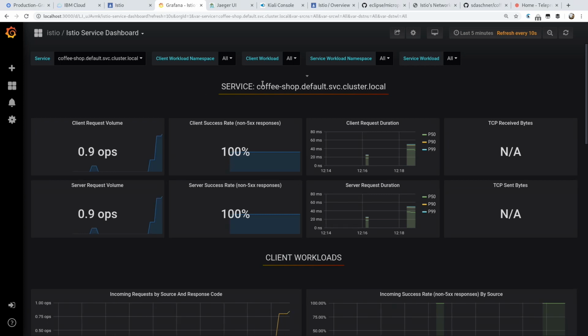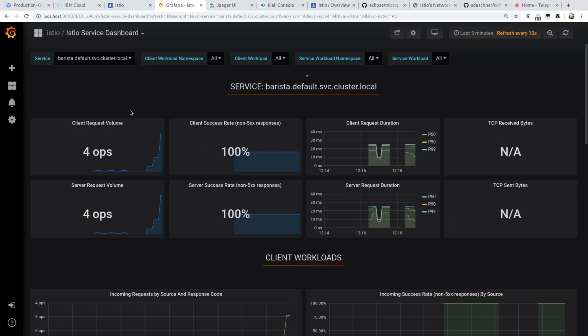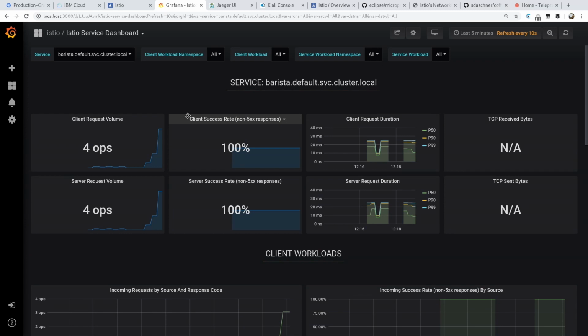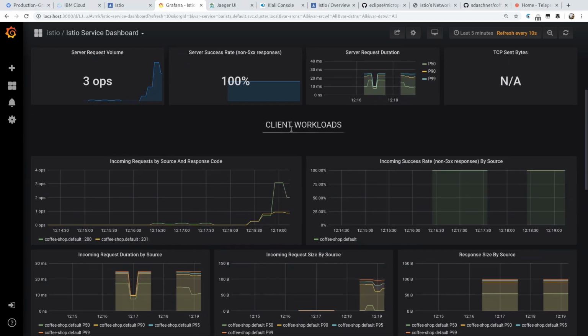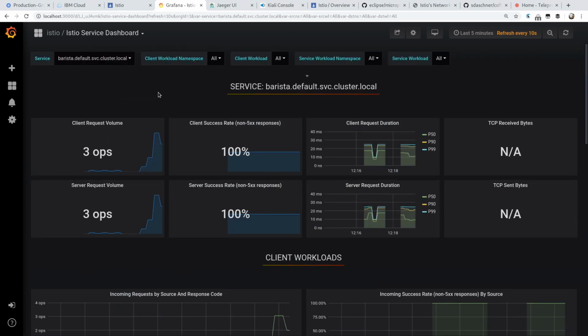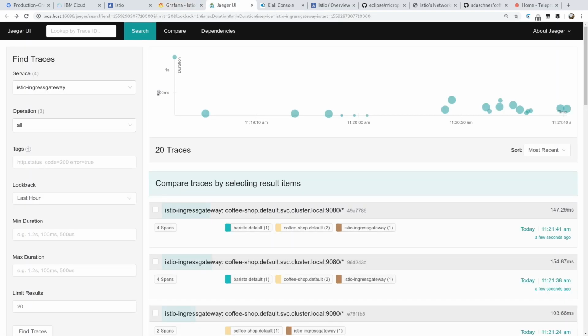So you can see we have a coffee shop service here and the barista service. Now I didn't set that up, I didn't configure that. That is provided out of the box by service resolution in Kubernetes, and the Istio components know about the services there. And we see we have some traffic in our barista application, and success rate, request duration, things like that. And the incoming traffic comes from the coffee shop service. That tells us that now we have some traffic from the coffee shop to the barista service. That might already be helpful. Good news is we don't have to configure that here.